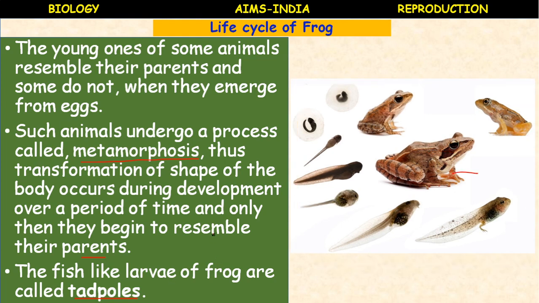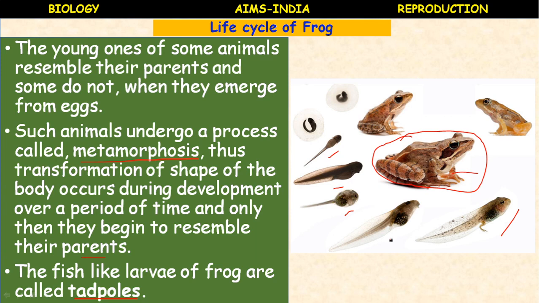So this is the adult frog. The larva doesn't resemble the adult frog. It is fish-like. It possesses a tail. It swims. They are not baby fishes.